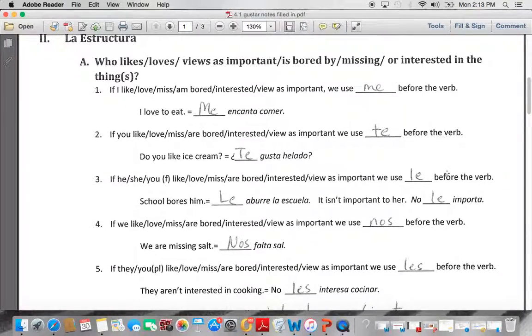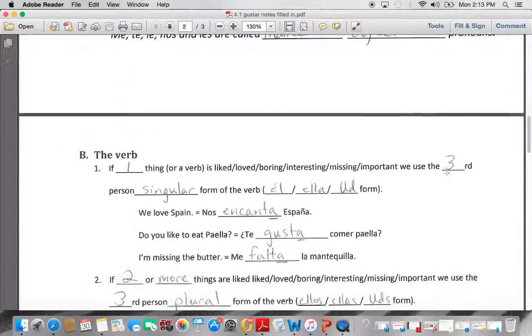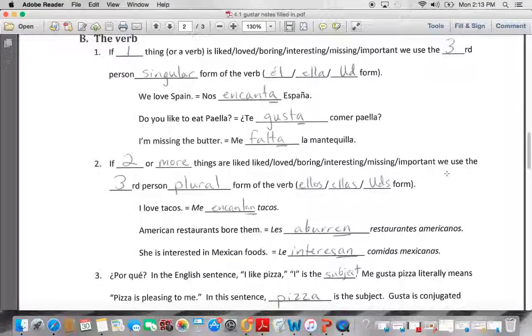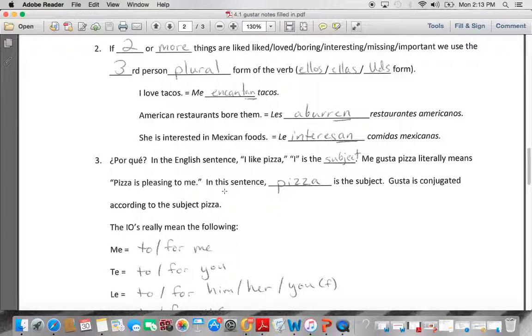This we did in class with the indirect object pronouns of me, te, le, nos, and les. And we ended around point 2 here under the verb. If one thing is liked or loved, etc., then you use the third person singular form, like encanta, gusta, and falta. In point 2, if 2 or more things are liked or loved, then we use the third person plural form of the verb, which makes sense because if they have multiple things that are liked or loved, for example, tacos, you want to say tacos are enchanting to me.